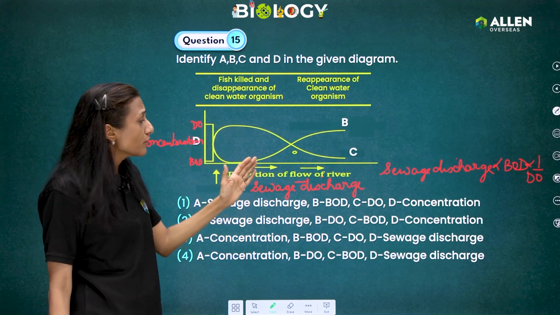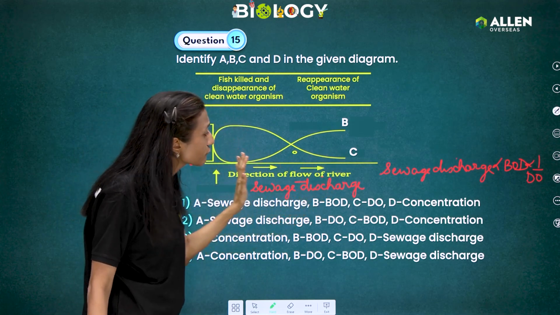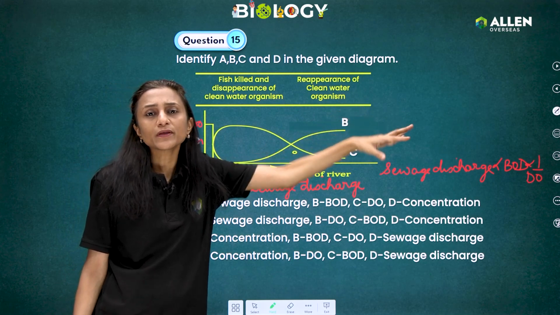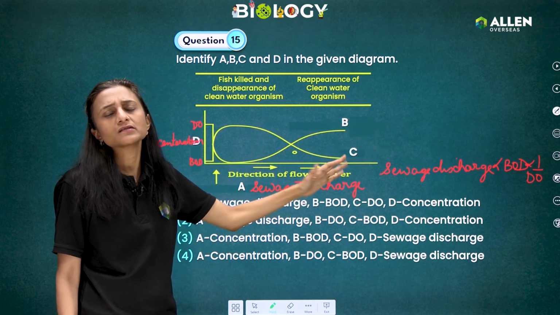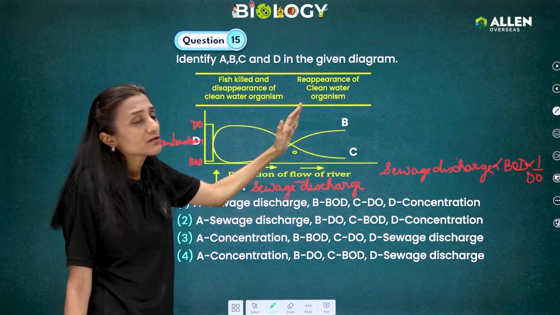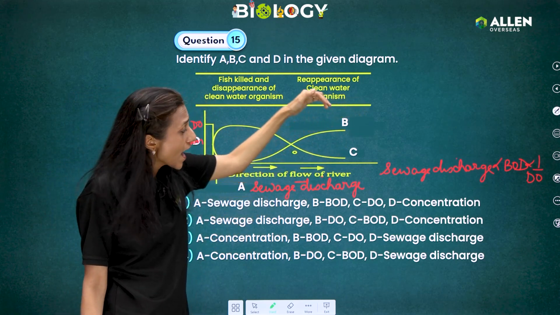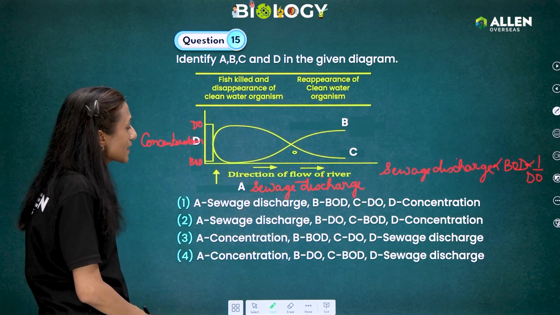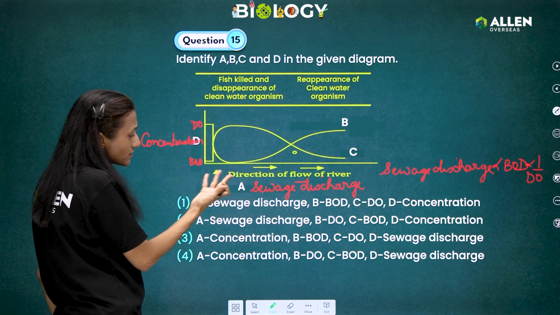Okay. Now further, since the river is flowing, the dissolved oxygen will increase with time. As the river is flowing, it is taking time. The sewage is also dispersed. So with time, again, the dissolved oxygen will increase and the biological oxygen demand will decrease. So now we can easily predict A is the sewage discharge.